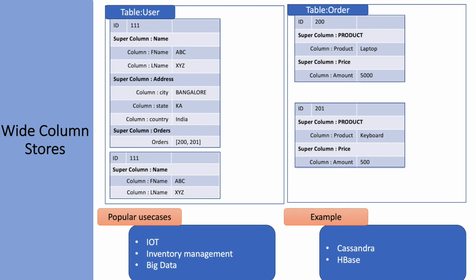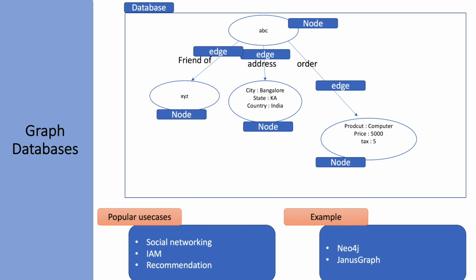Now let's talk about the fourth and last category of NoSQL database, which is the graph database. This is a bit different from the others. Here we have the database, and under that, we have nodes and edges. The node is, let's say, the person ABC, who is a friend of person XYZ.